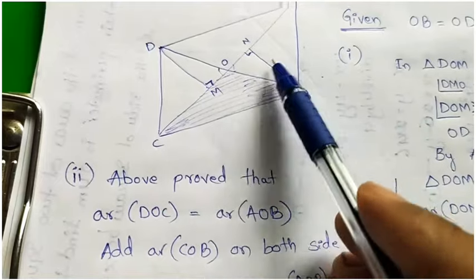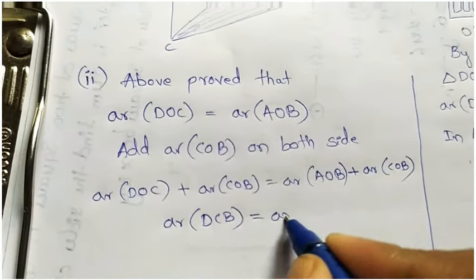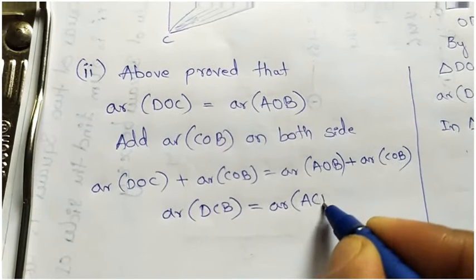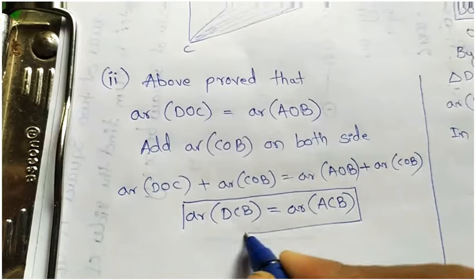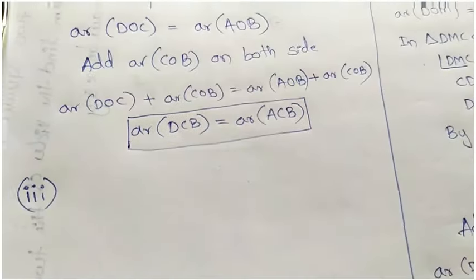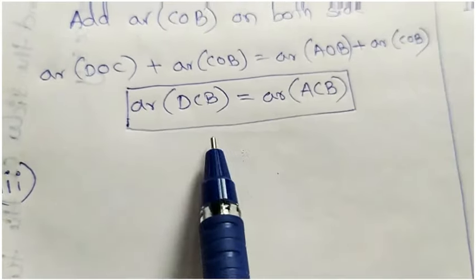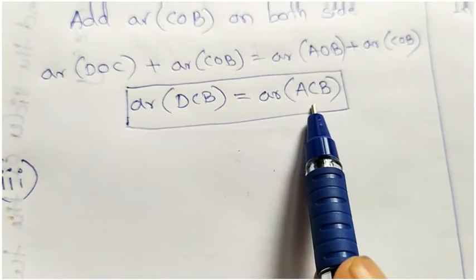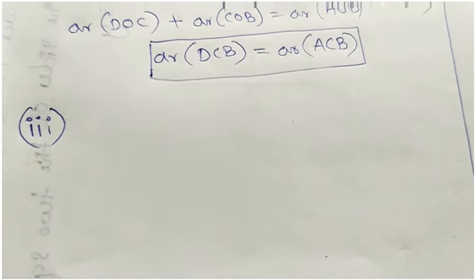If we add these two triangles, we will get ACB. So that is area of ACB. So this is our second solution. Now for the third question, here we got area of DCB and area of ACB are equal, but they are both on the same base. Which is that same base? That is CB. Okay, so here we have to write that one.